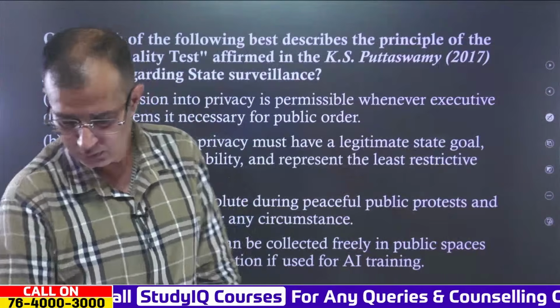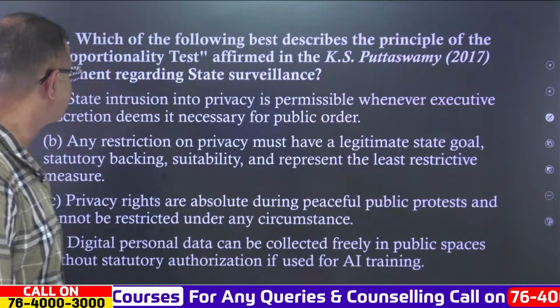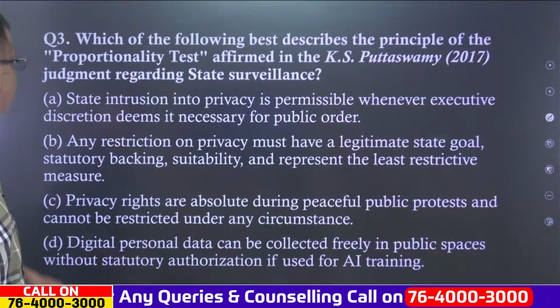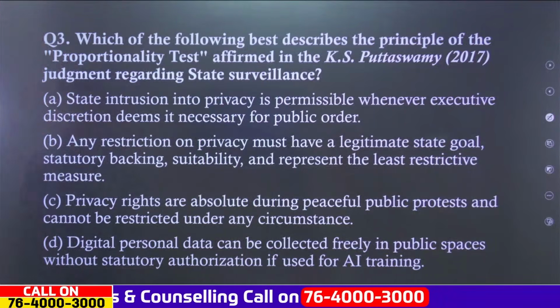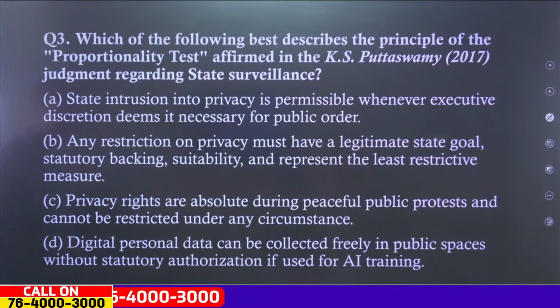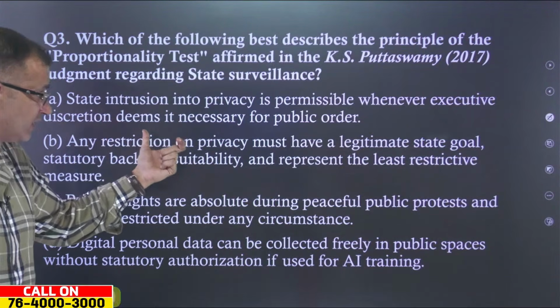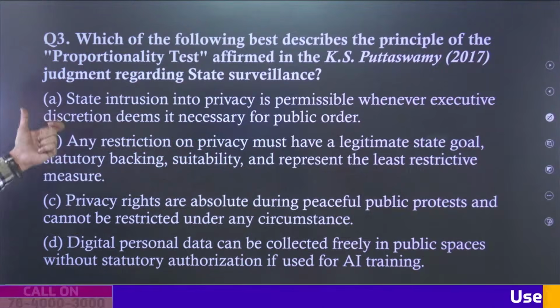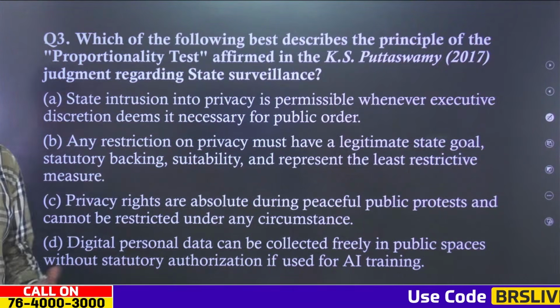Now coming to the next question, which of the following best describes the principles of the proportionality test affirmed in the K.S. Puttaswamy 2017 judgment regarding state surveillance? First, state intrusion into privacy is permissible whenever executive discretion deems it necessary for public order.